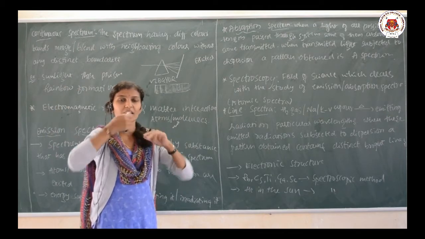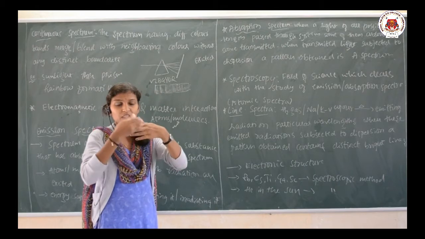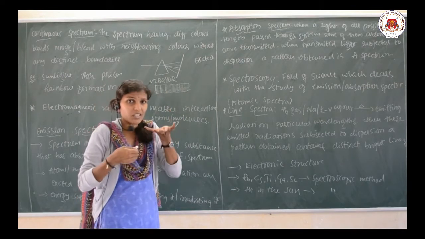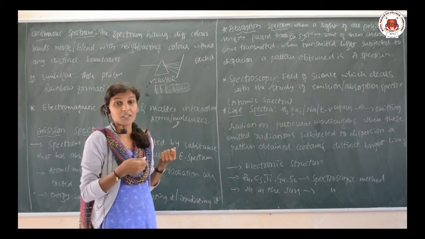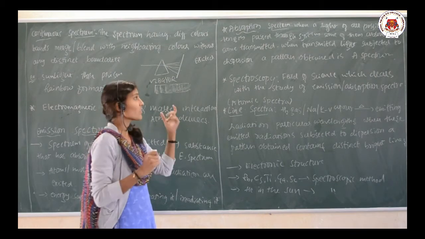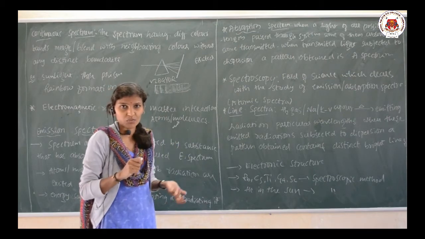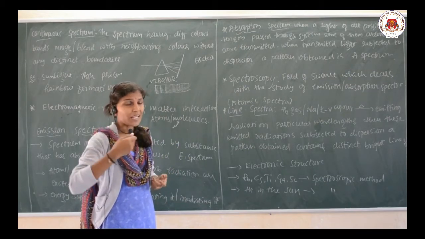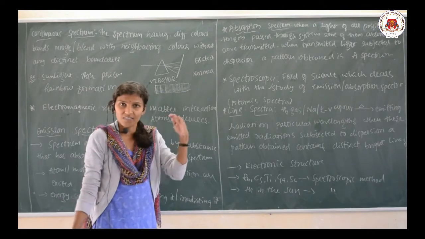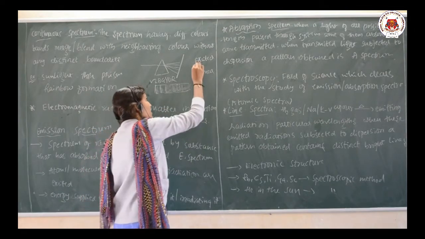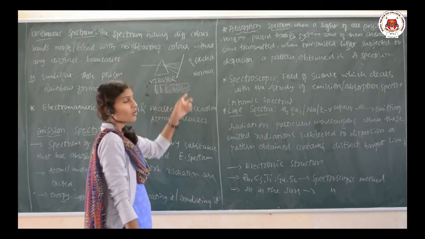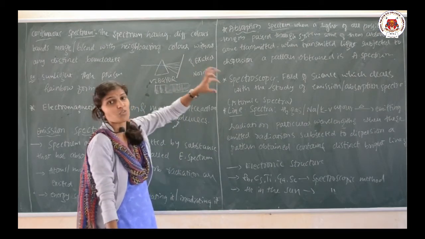So, simply an atom or molecule was there. When the electromagnetic radiation interacts with it, these atoms get excited because they got the energy and their energy level is increased, but it is unstable. It wants to return to its original state, that is the normal state or ground state. While coming back from the excited state to the normal state, they emit the energy which they have absorbed.